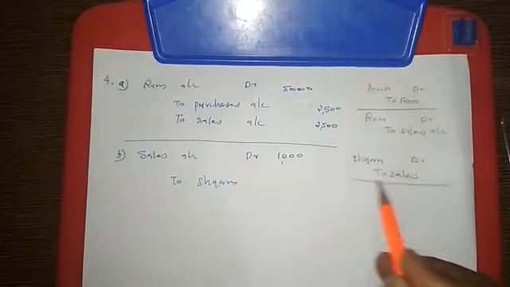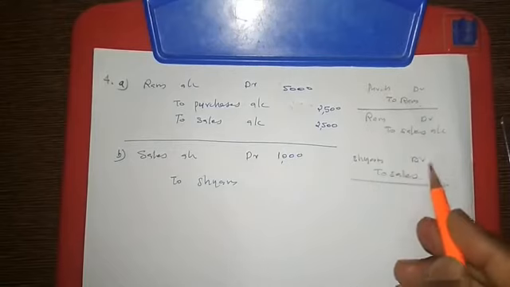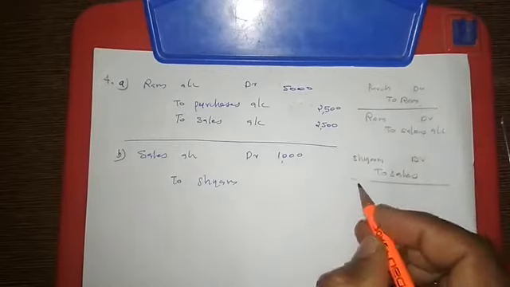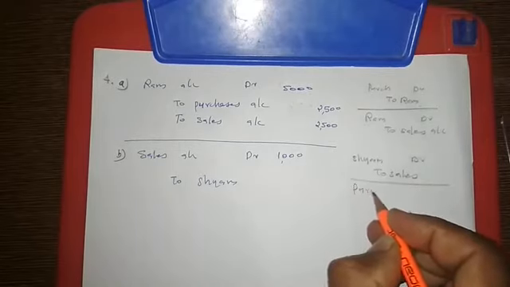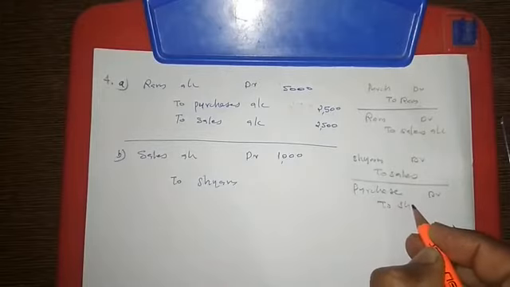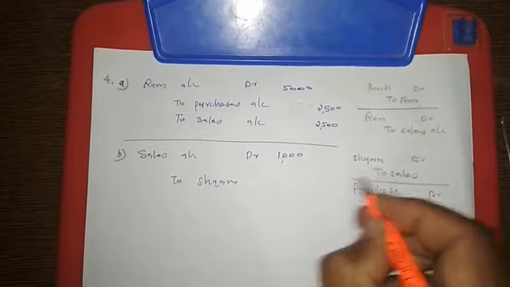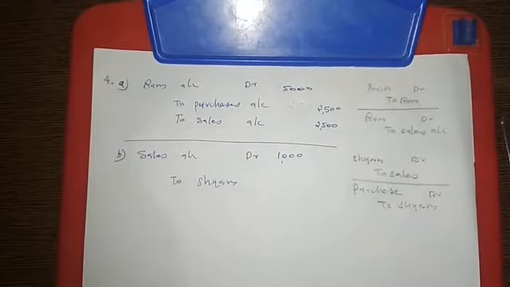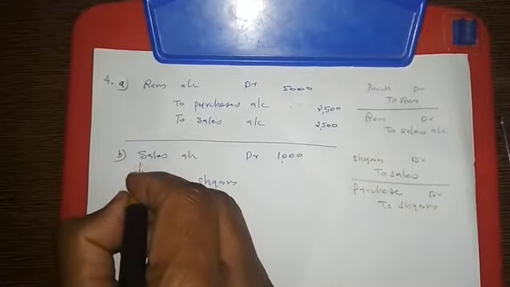Okay. This is the entry they passed. So for cancelling this, we do its opposite. Sales account debit to Shyam. Now the credit purchase entry will be purchase account debit to Shyam, and this entry is not yet recorded. That is why we are writing this entry now, and that is why here we need to debit the purchase account.